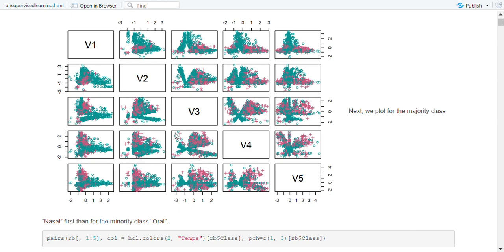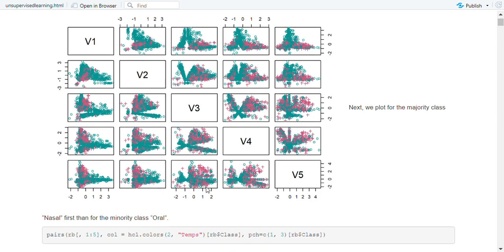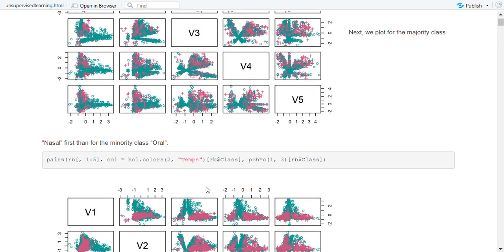Next we plot the majority class, nasal, fetched first, then the minority class, oral.